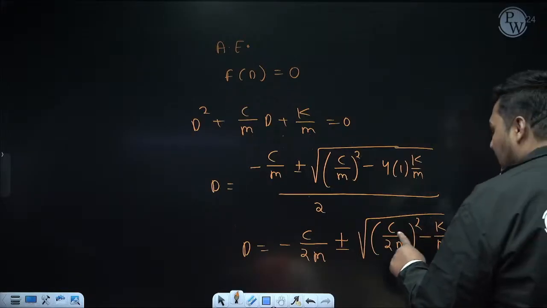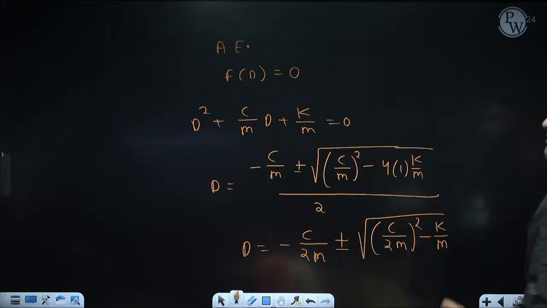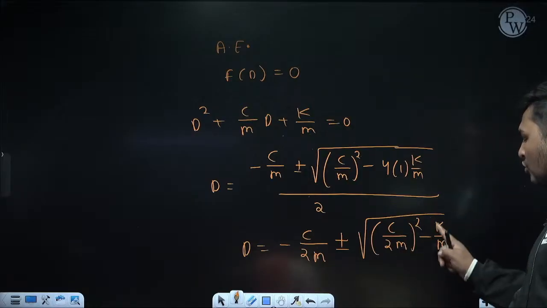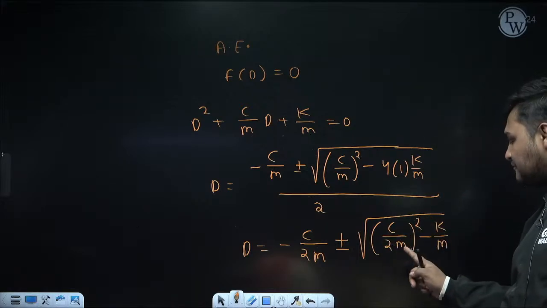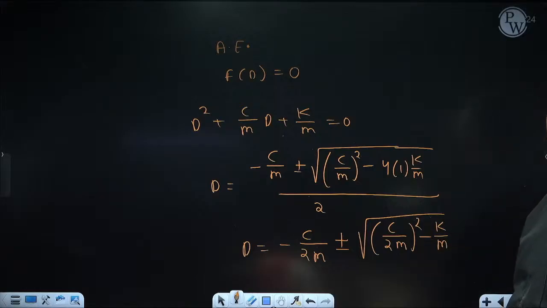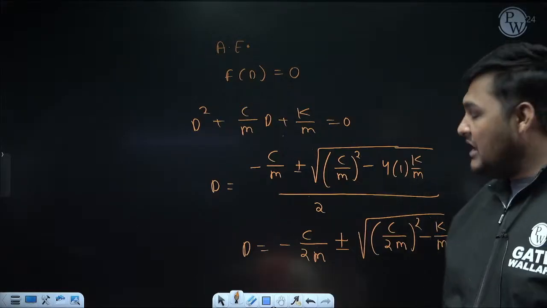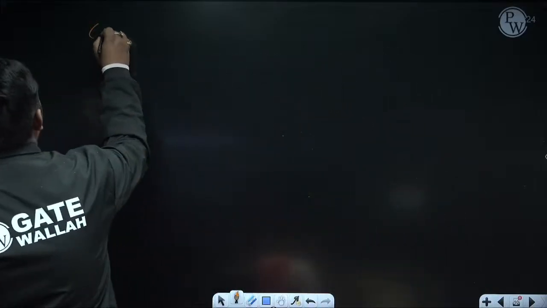If this term, that is c by 2m whole square, is less than k by m, I can say inside the square root there will be a negative number, means the root will be imaginary. If this part is equal to k by m, inside the square root it will be 0, means the root will be real and same. And if this part is greater than k by m, a positive number will come inside the square root, means the root will be real and different. So all these 3 cases are possible. This is very important. So I am taking them one by one.